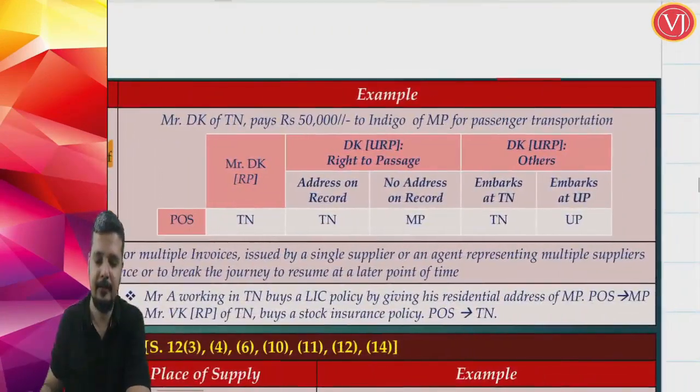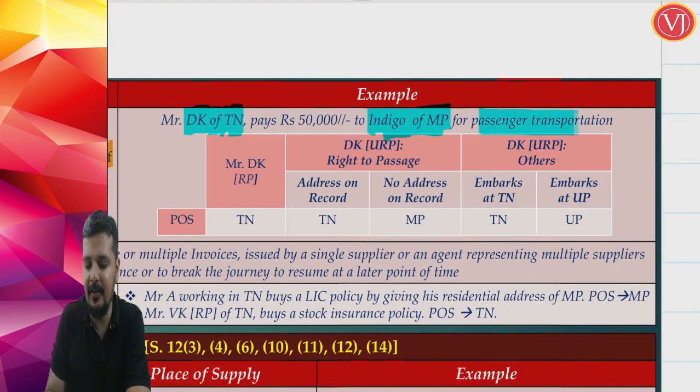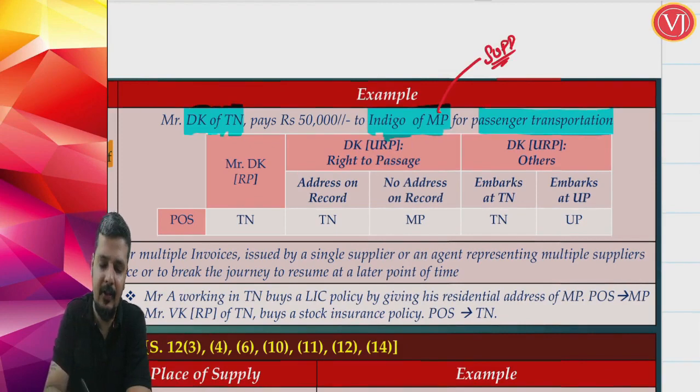Now let us try to understand this with the help of an example. Mr. DK of Tamil Nadu is the recipient now. Mr. DK of Tamil Nadu pays 50,000 to Indigo of Madhya Pradesh for passenger transportation service. Now friends, Indigo of Madhya Pradesh is the supplier, a very important point. Indigo of Madhya Pradesh is the supplier, recipient is Mr.